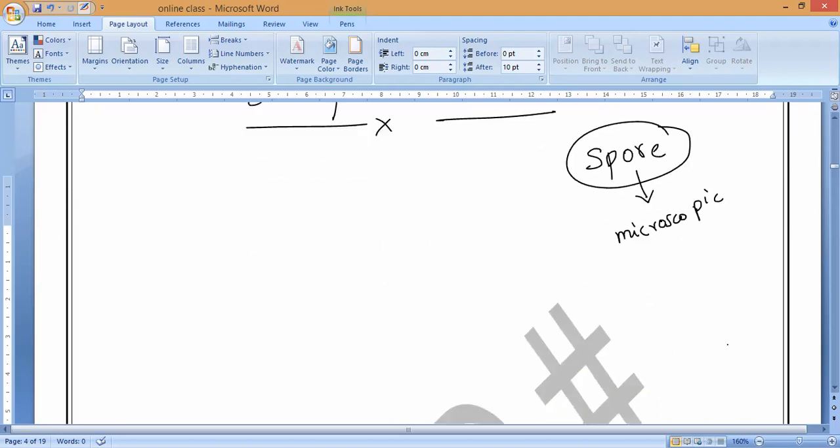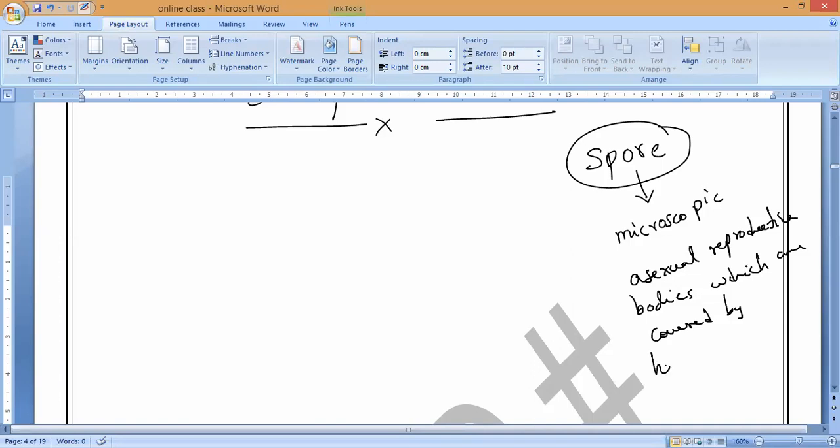That is what we call a spore. So what do you mean by spore, guys? It is a microscopic asexual reproductive body covered by a hard protective coat. That is what we call spores.